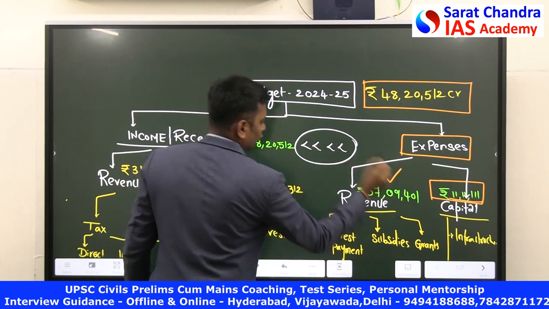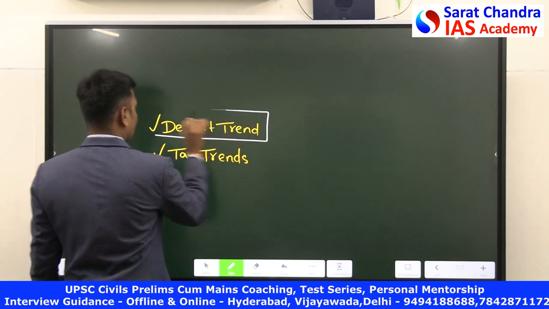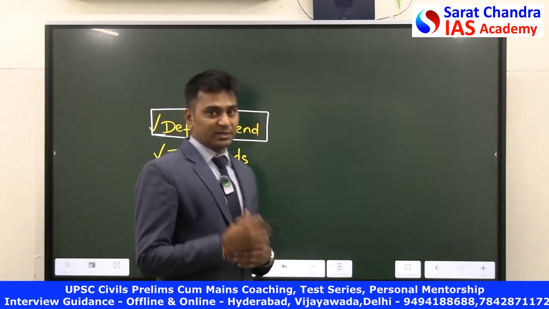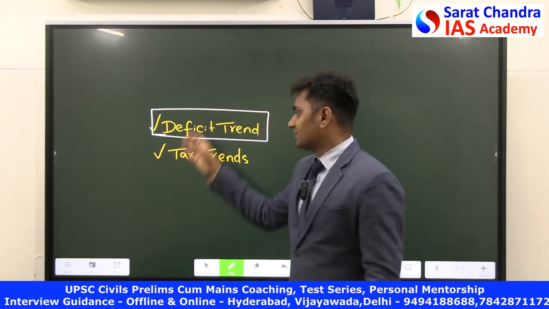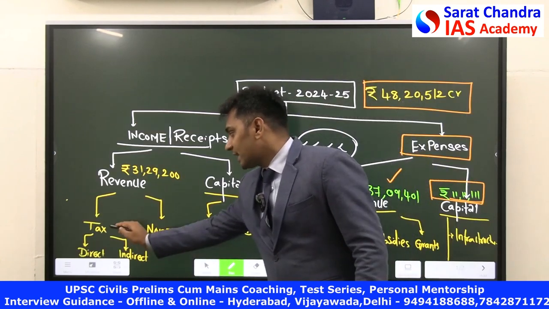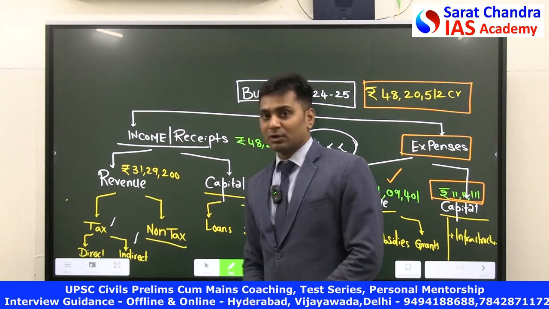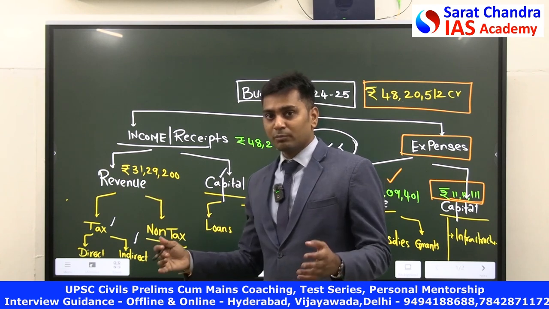This makes us discuss what the various deficits are and what the budget says about them. What does the budget say about fiscal deficit trends? So we have to look at deficit trends. And the second thing that we have to look at in this budget is which tax is contributing more. Is it direct tax for the government, indirect tax for the government? Whether we are getting more from the capital, whether we are going to get more from the revenue.